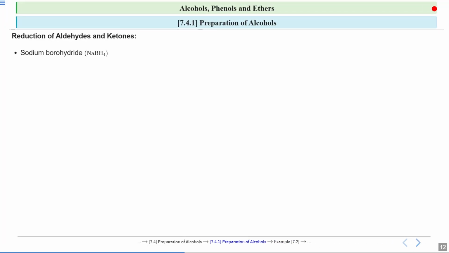Now next we are going to use sodium borohydride. So let us see the reaction, how we are going to use sodium borohydride. Your aldehydes can get reduced to alcohols using sodium borohydride also. In the earlier case we saw catalytic hydrogenation. If you are adding sodium borohydride, this aldehyde will get reduced to your alcohol.